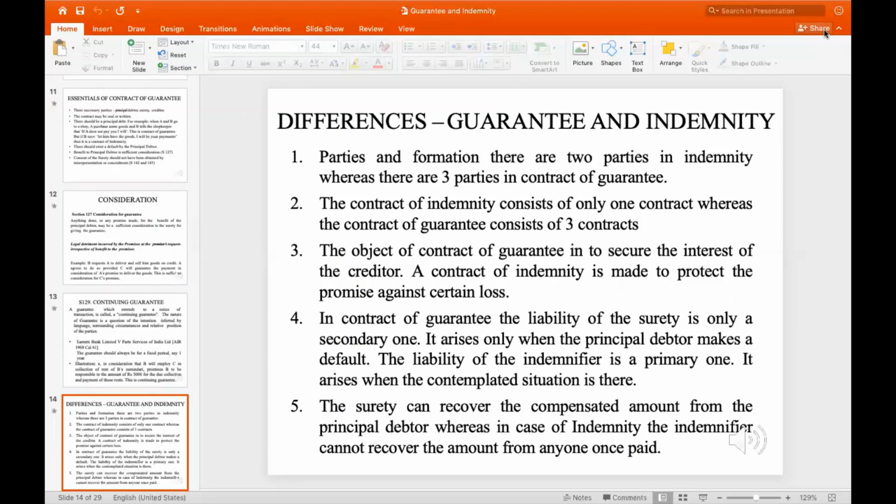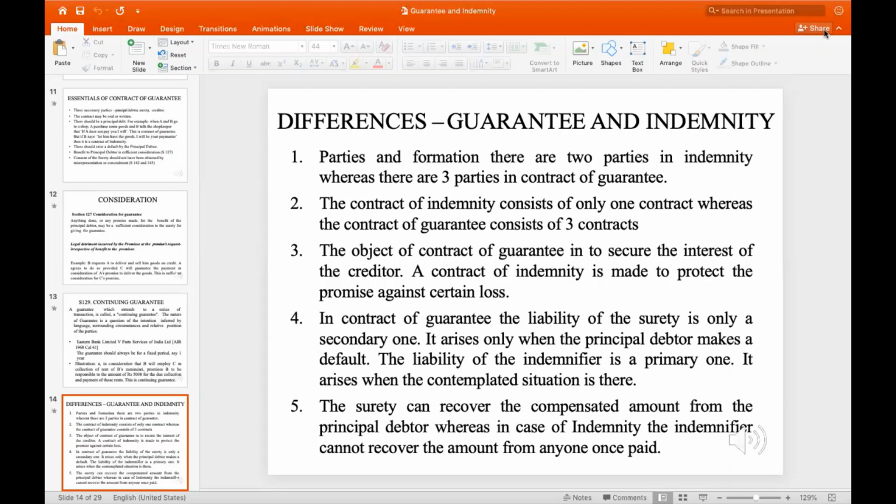The contract of indemnity consists of only one contract, that is, between the indemnifier and the person who is to be paid, the creditor, whereas there are 3 contracts in the contract of guarantee: between the surety and the creditor, the surety and the principal debtor, and the principal debtor and the creditor. There are 3 contracts. Now, the object of the contract of guarantee is to secure the interest of the creditor. The contract of indemnity is made to protect the promisee against certain loss.